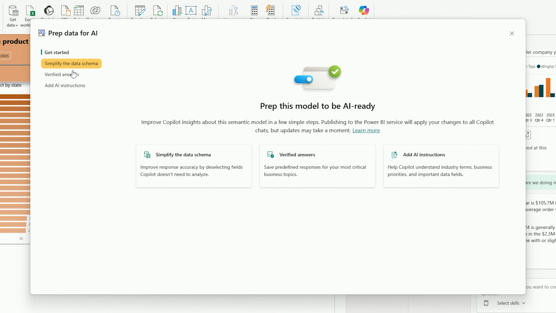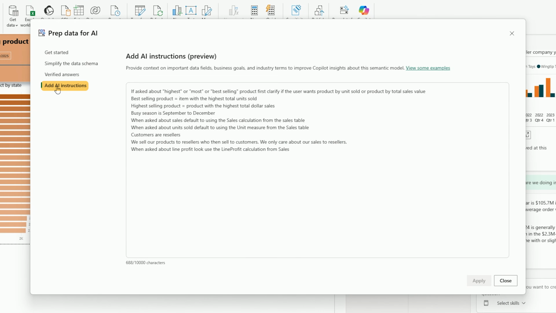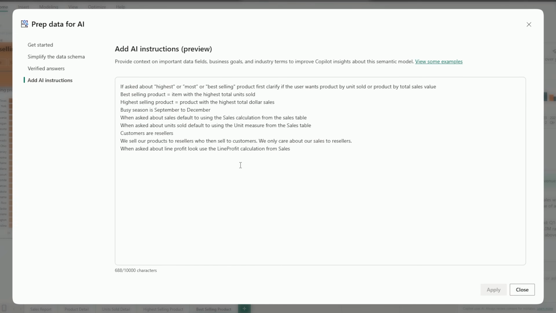Simplifying the data schema, verified answers. We've talked a little bit about this and we have videos on it, but we're going to focus on adding AI instructions. This is going to give Copilot those guardrails when it can't find a verified answer, for example. It goes back to interpreting, but it goes with some guidance. So I've got a bunch already in here.